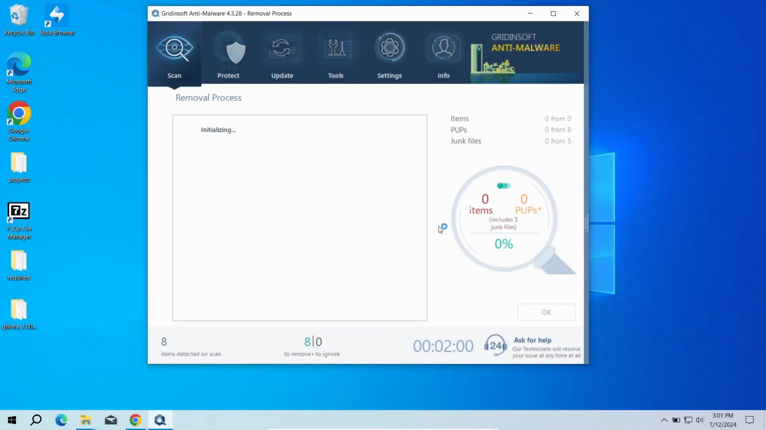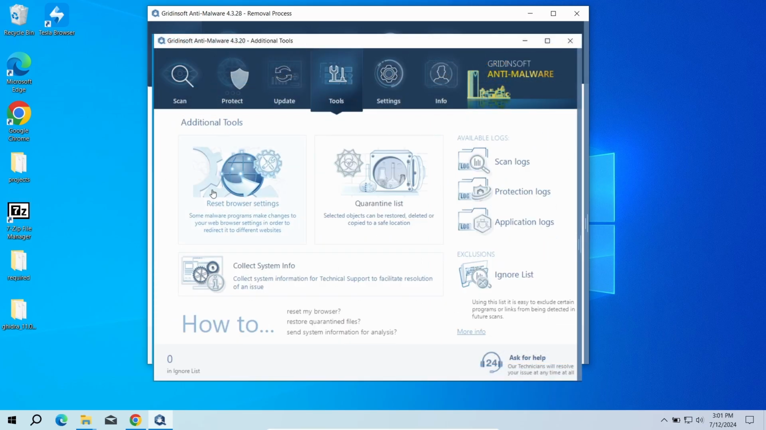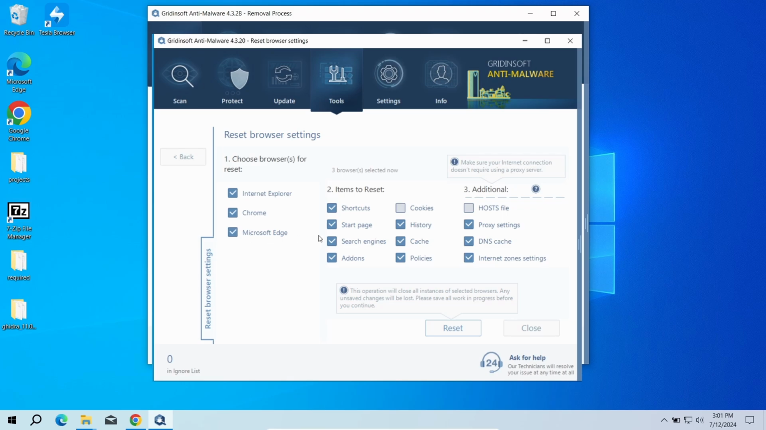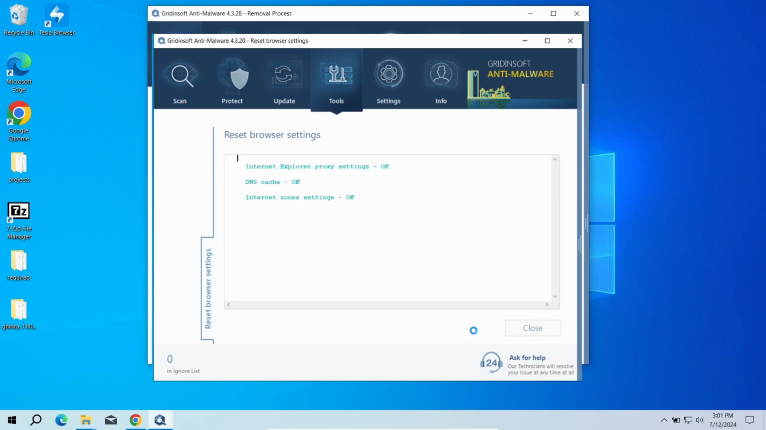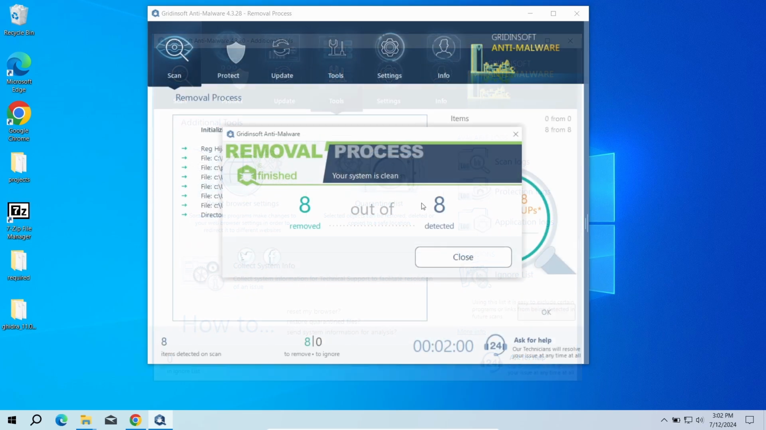I will also recommend you to reset browser settings, just to wipe the rest of the malicious settings that the malware could have potentially set. You can do this using GridInSat Anti-Malware as well. Just go to the Tools tab, choose the Reset Browser Settings option and pick the browsers you need to reset in the list. Then just click the Reset button. Now the system is clean.